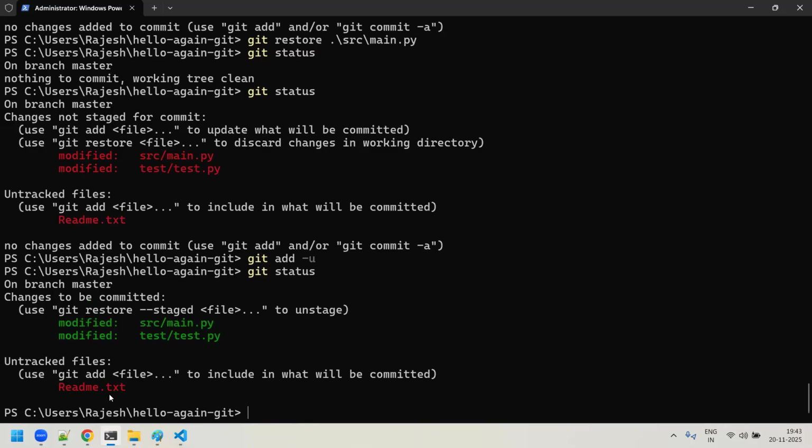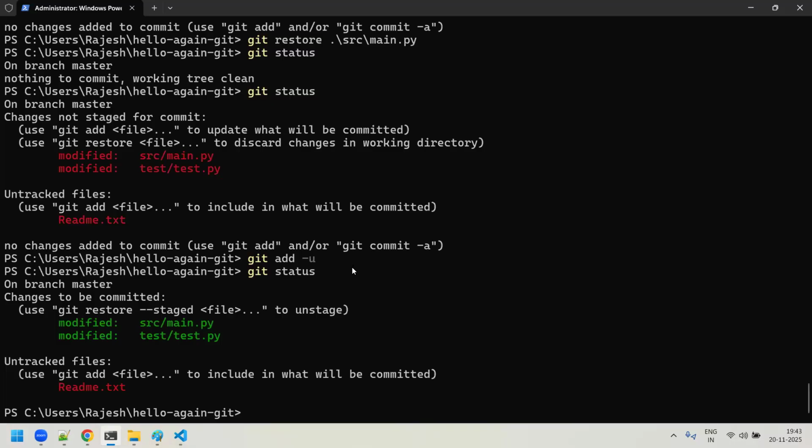Sometimes it might be required. Say there are some 100 files, and I modify only 4 files out of those 100. I want to commit only those 4 files. There could be many other things, and I don't want to consider all those other files. In that case, you use this -u option. Am I clear, sir?